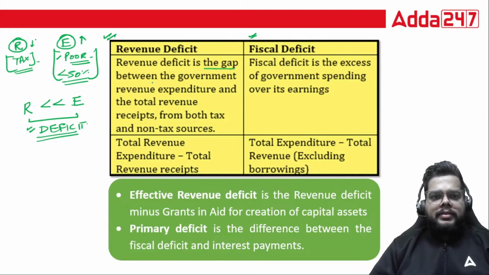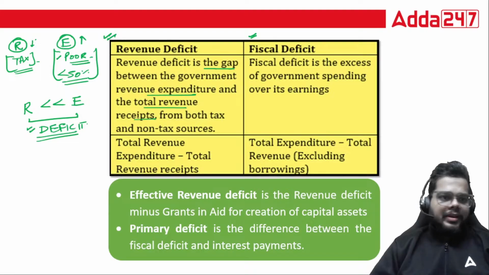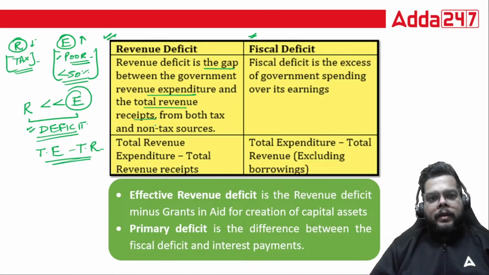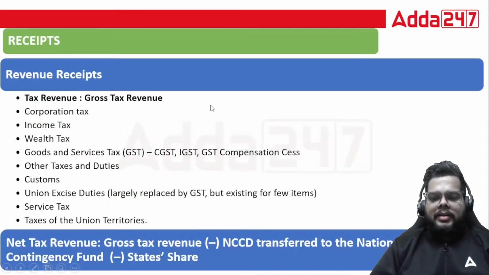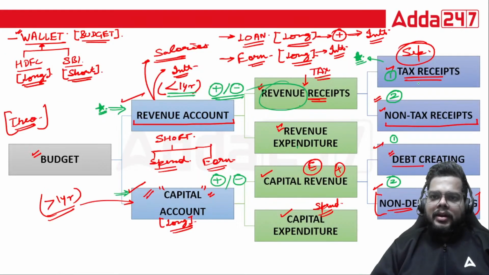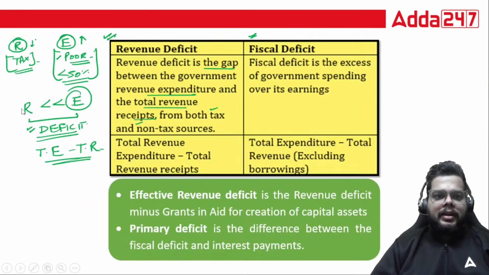So revenue deficit is the gap between the government revenue expenditure and the total revenue receipt. As your expenditure is much higher as compared to the revenue, always remember it will be expenditure minus the revenue, not the other way around. Revenue is from both the tax as well as non-tax sources. So we will add these two components and subtract it from the revenue expenditure. We will get the revenue deficit. So total revenue expenditure minus total revenue receipt, you will have the revenue deficit.